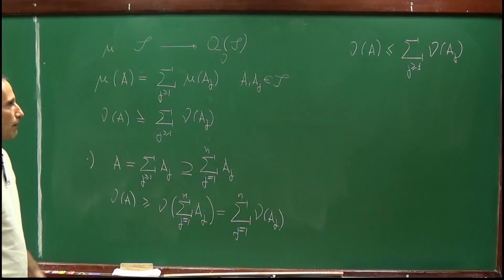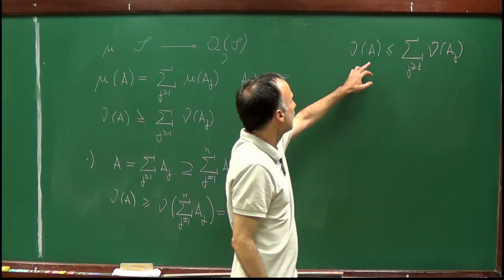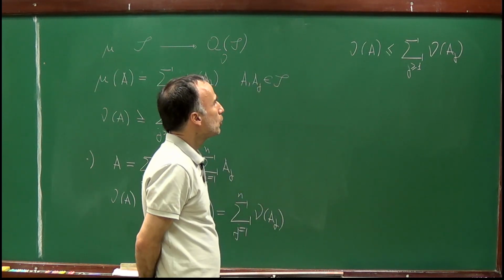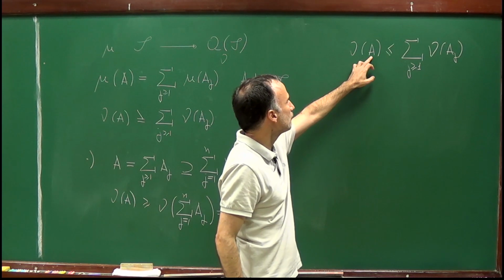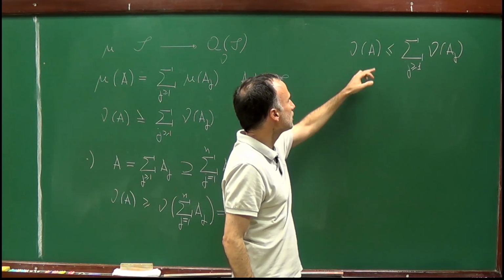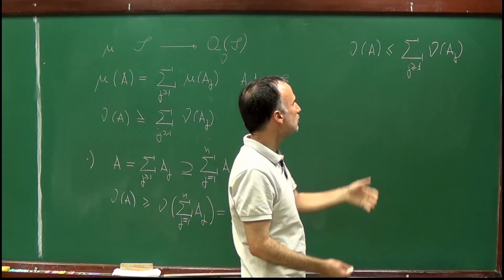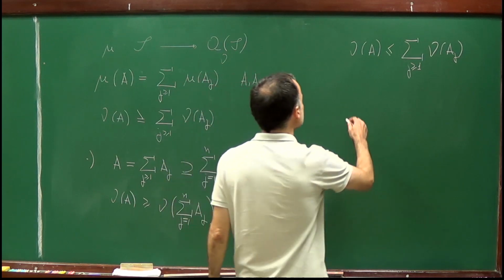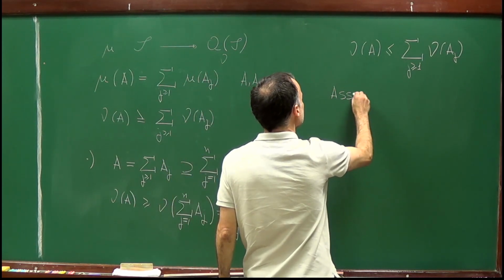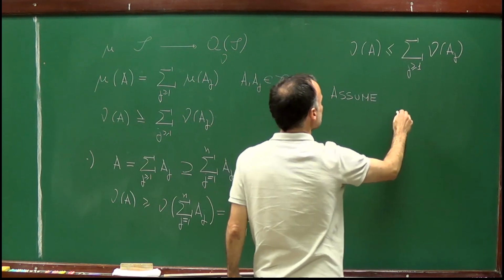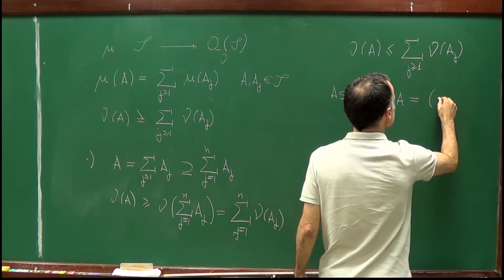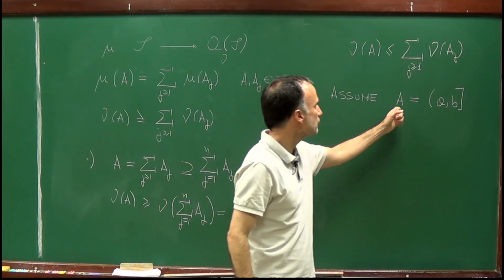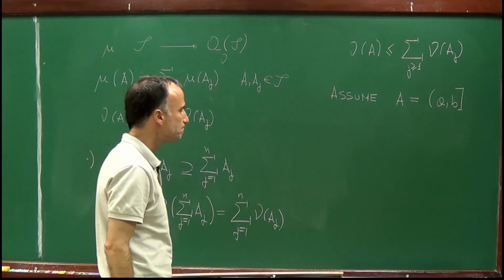And well, here we have many cases. So, because A, remember, is an element of the semi-algebra, A can be a finite interval or an infinite interval. So I will first assume that A is equal to an interval (a, b]. So I will prove this inequality in the case in which A is this interval.